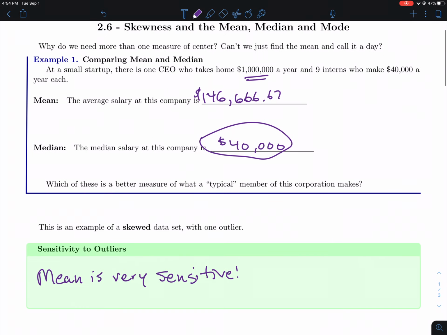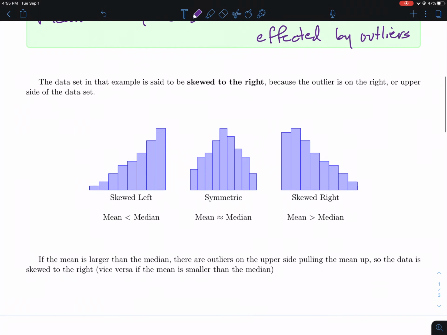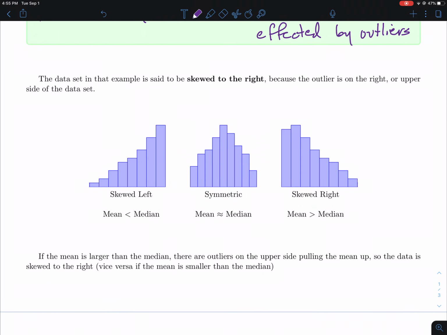Whereas the median, since it just lines them up lowest to highest, could have somebody making a $100 million salary out there on the right, and it wouldn't matter. The median still would have been $40,000 in that problem above. So the median is not affected by outliers. And this just gives you a little example of what we're talking about.